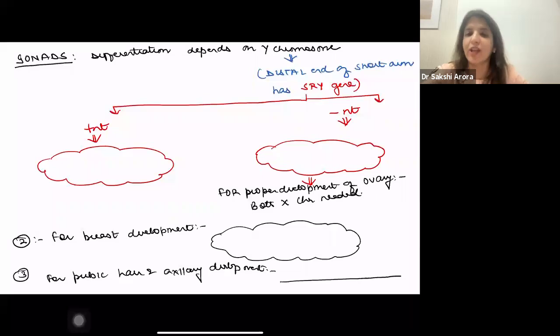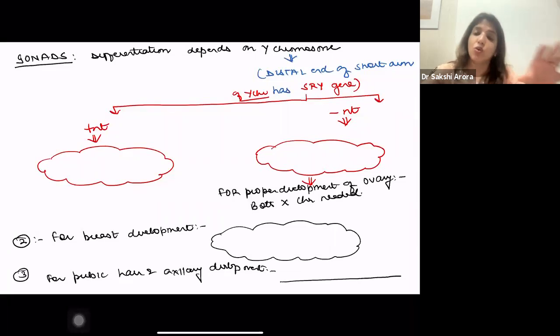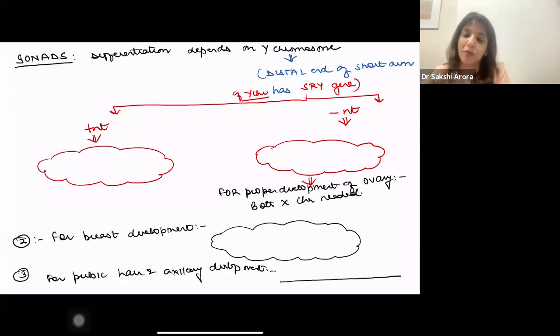On the distal end of the short arm of the Y chromosome, there is a gene present, which is called the SRY gene. It is this SRY gene which is going to decide whether the gonads will be testes or ovaries.